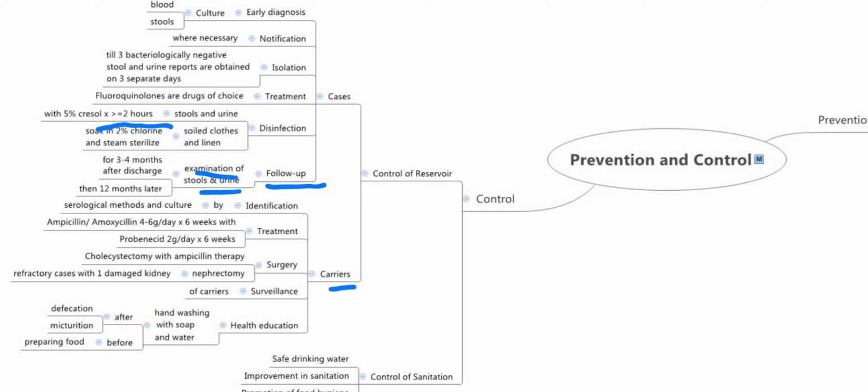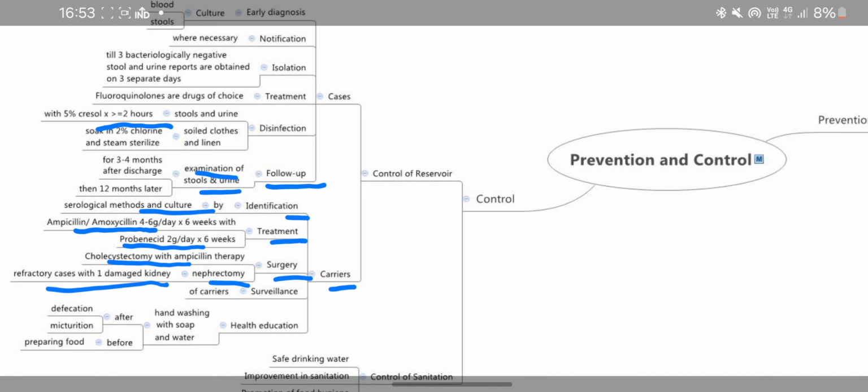Now carriers are identified by serological methods and culture. They are treated with ampicillin or amoxicillin 4 to 6 gram per day and probenecid 2 gram per day, both for 6 weeks. Now surgery: cholecystectomy is the ideal treatment with ampicillin therapy, and nephrectomy can be done in refractory cases with one damaged kidney.